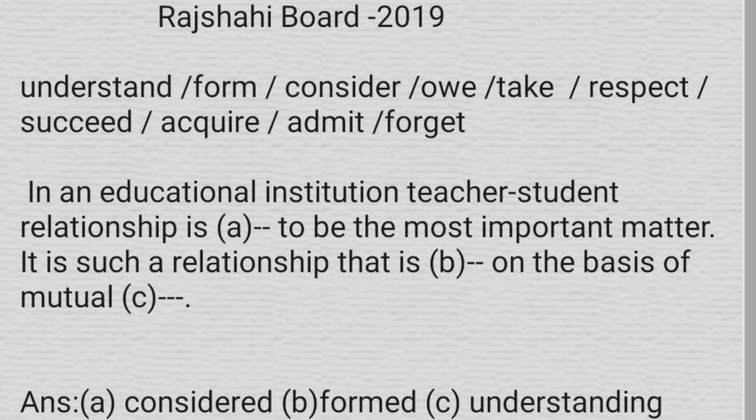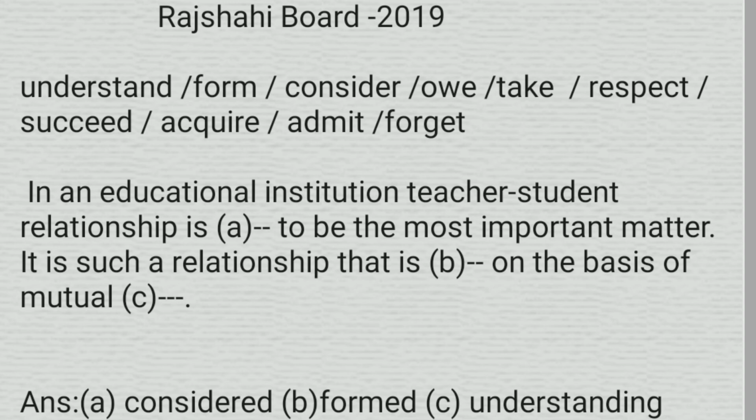In an educational institution, teacher-student relationship is dash to be the most important matter. In gap A, we will use the word consider, and as it is written in passive voice, so the answer will be considered. So, in an educational institution, teacher-student relationship is considered to be the most important matter.